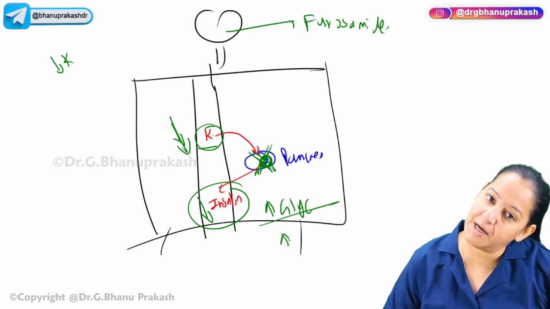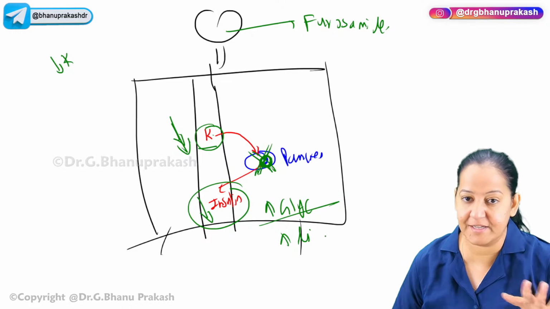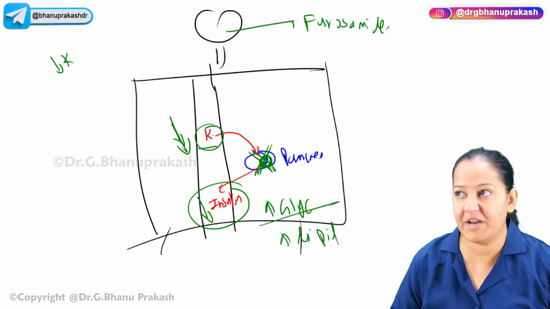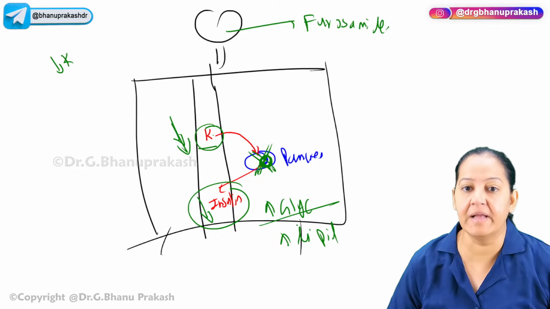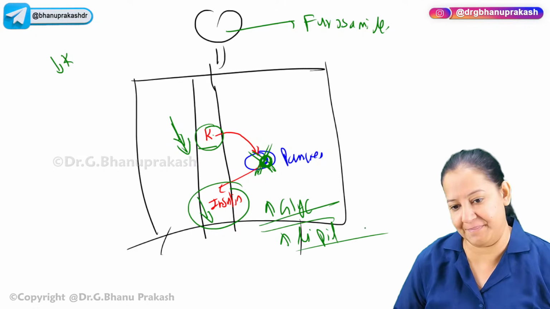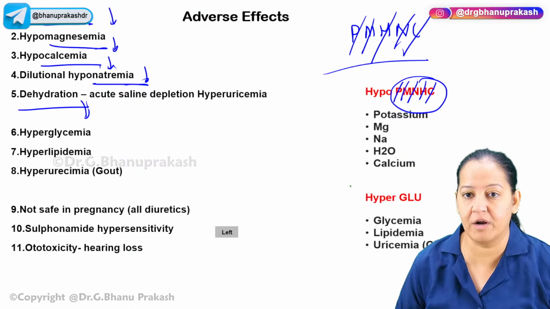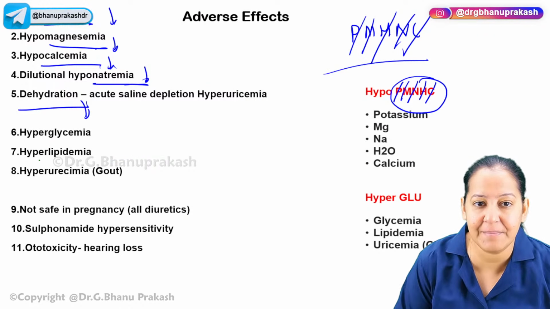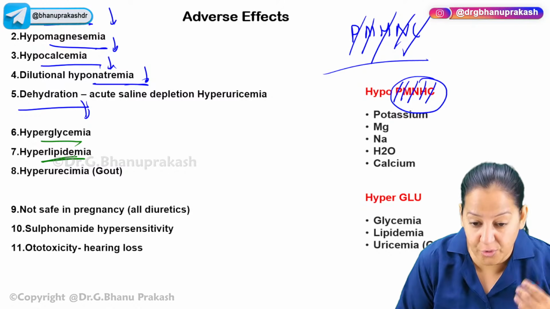When the glucose is high, the lipid is also high. It will disturb the lipid profile also. You know, diabetics have impaired lipid profile. So hyperglycemia and hyperlipidemia. So two hypers, you have to learn: hyperglycemia and hyperlipidemia. I told you the reason.